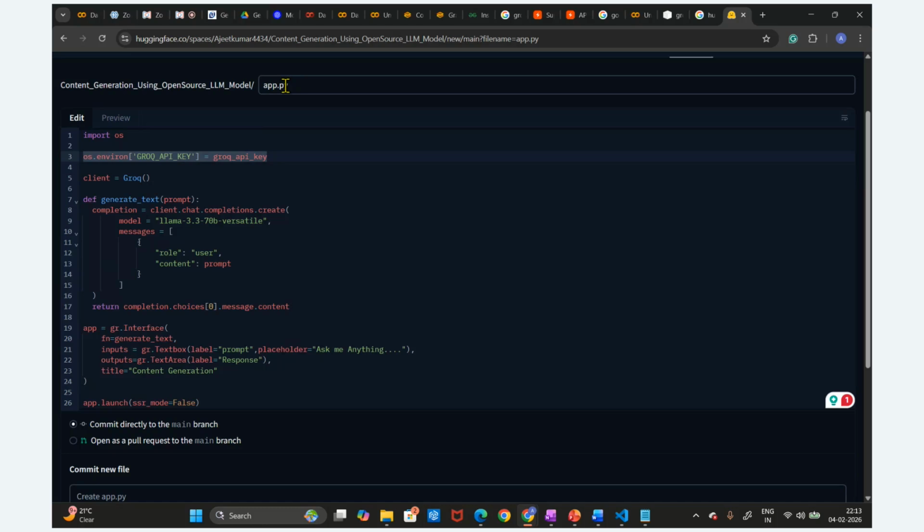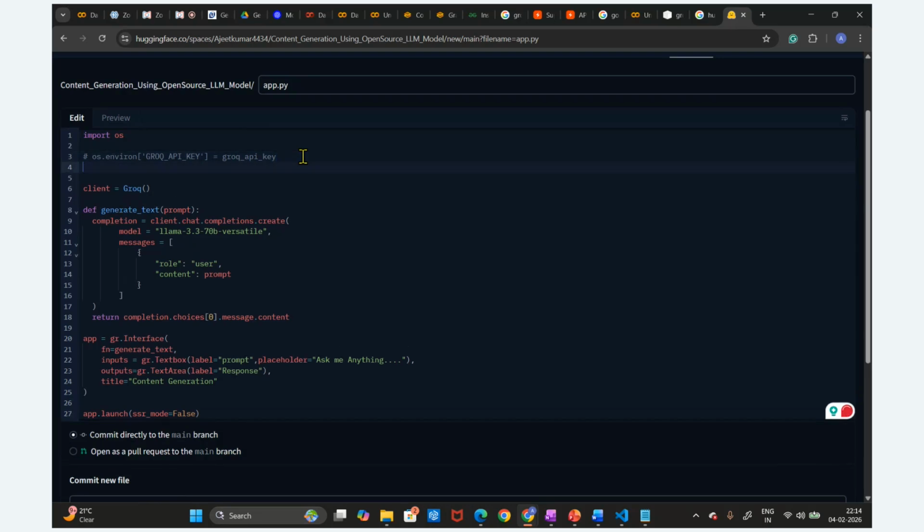This is not an interactive Python notebook. In the interactive Python notebook, we write it this way, but this is not the correct way in the case of a .py file. In the case of a .py file, what is the correct way? We have to utilize load_dotenv. So you can see from dotenv, this is the package, guys. Okay, dotenv is the package required, and from this dotenv we are going to load load_dotenv.